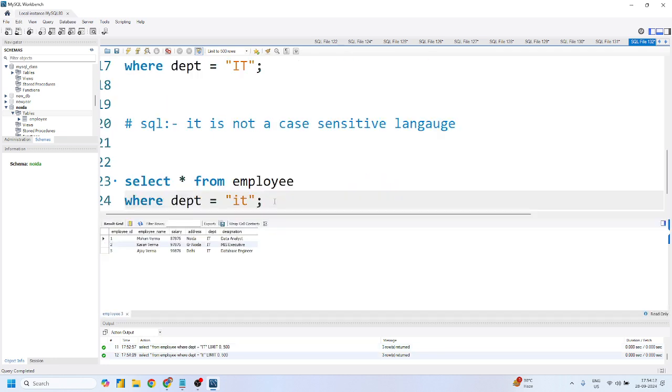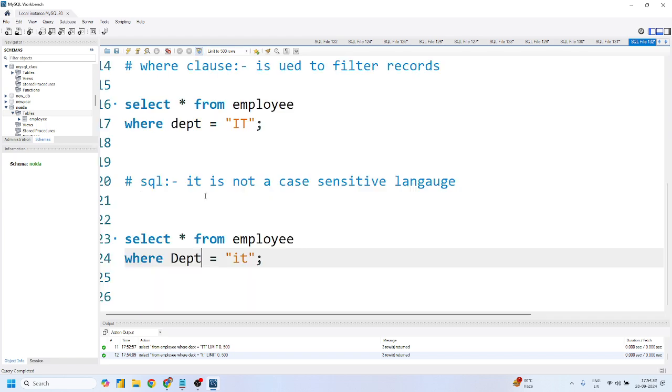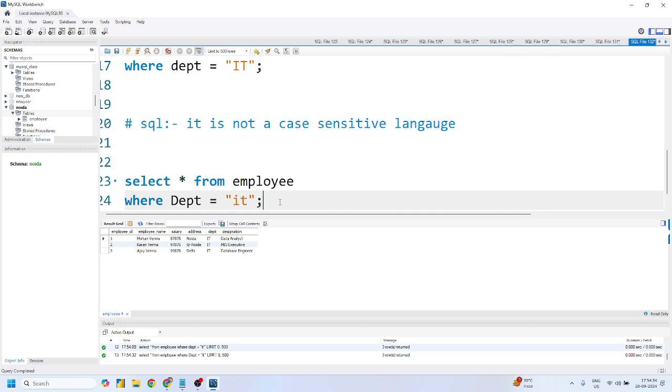Yes or no? So it is not like you have to give only the lowercase value. You can apply the same concept in column context also. It is not like you have to give the same case as it was in the column. You can give a capital letter, or a mix of capital and small. It will give you the same result.